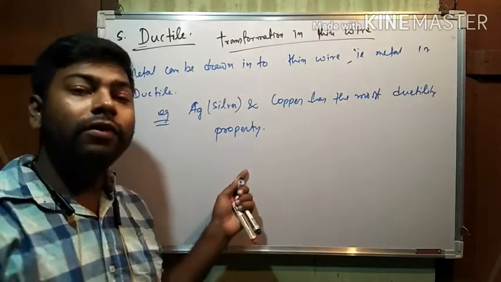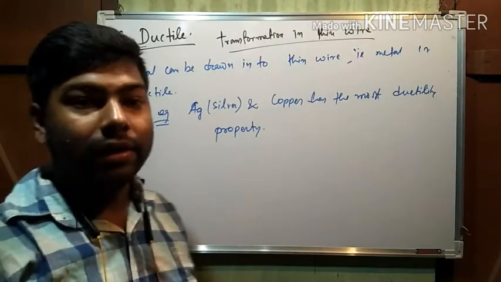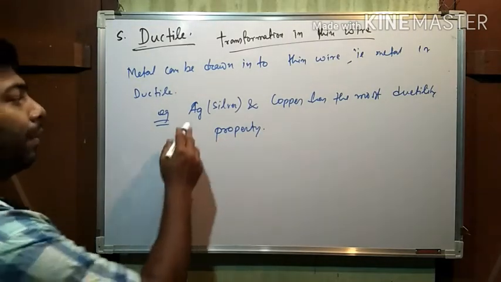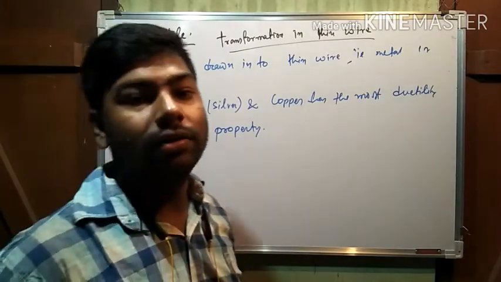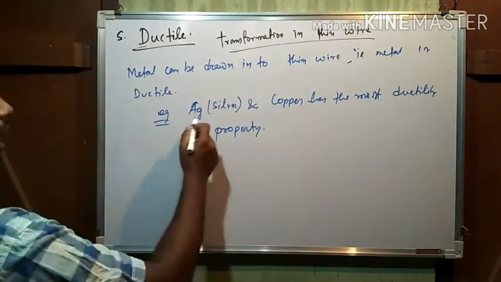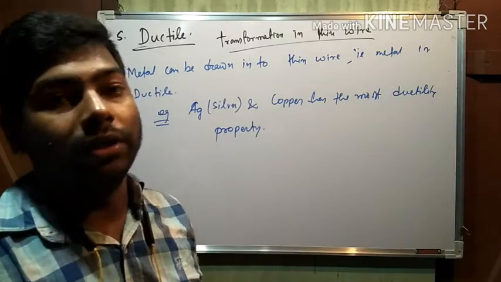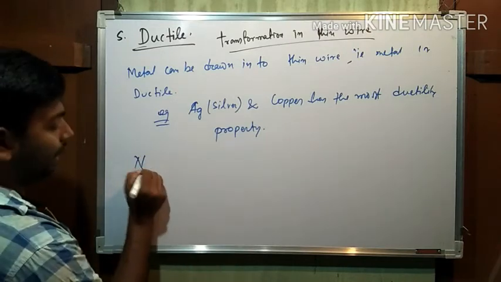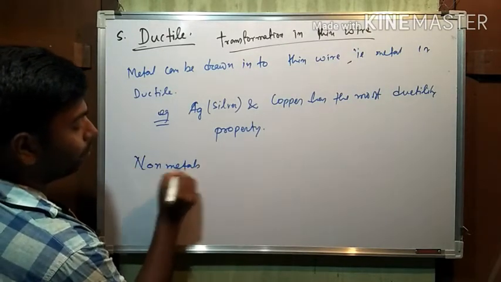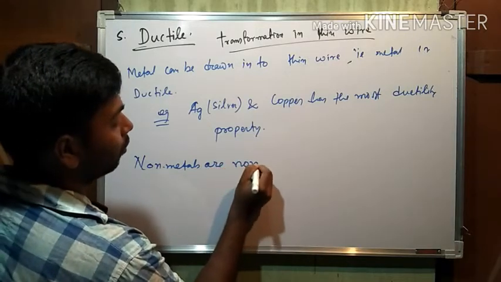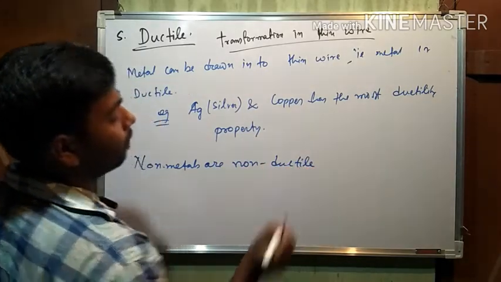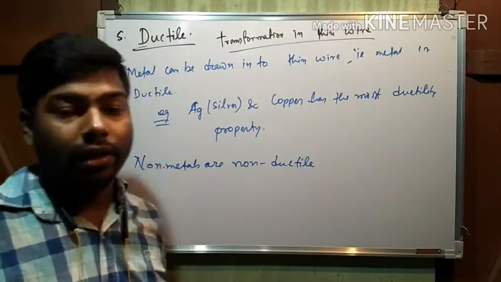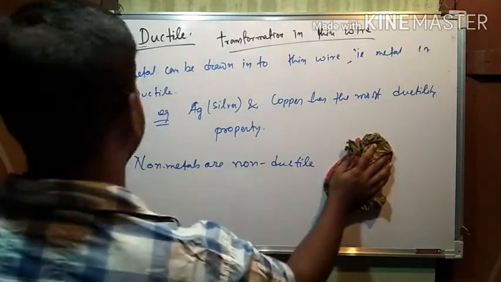That's why, if you observe the wires that we are using in our home, or any electric devices, they are made up of copper or silver, because these have the highest ductility property. Now, what about non-metals? Non-metals are non-ductile. Non-metals cannot be drawn into a thin wire. See the next property.